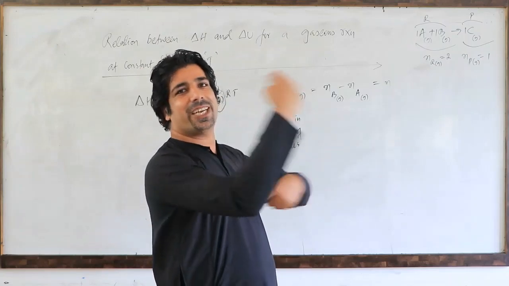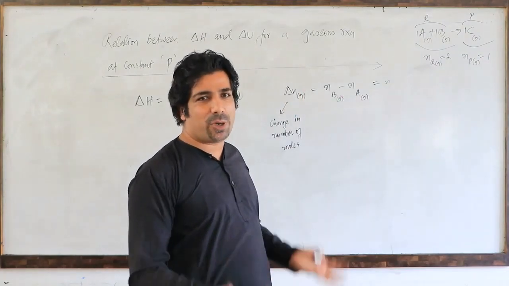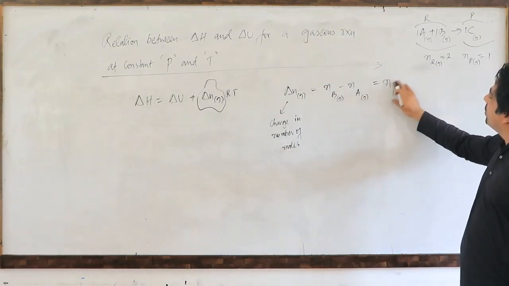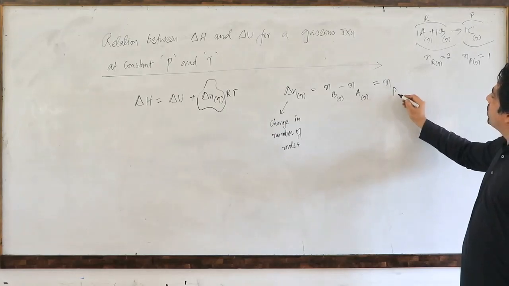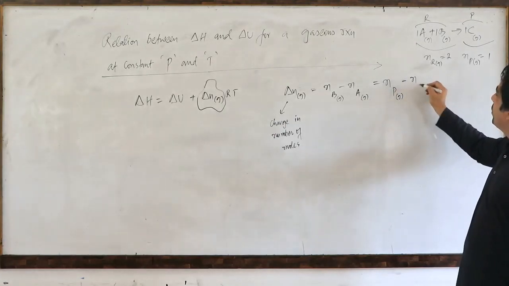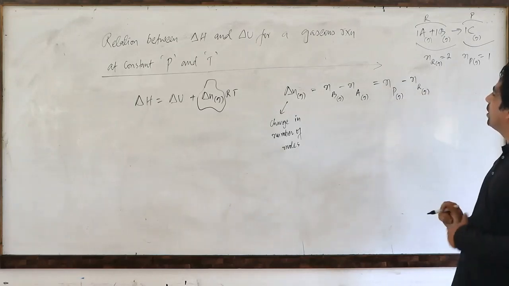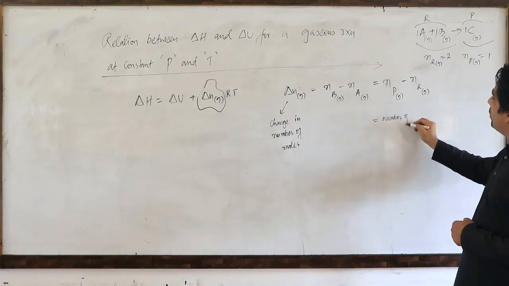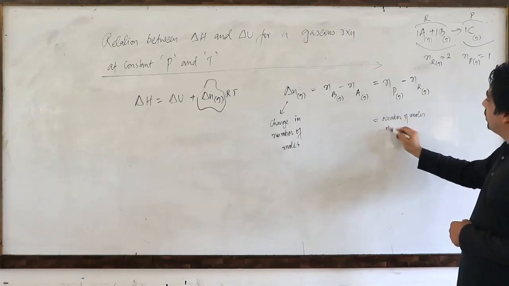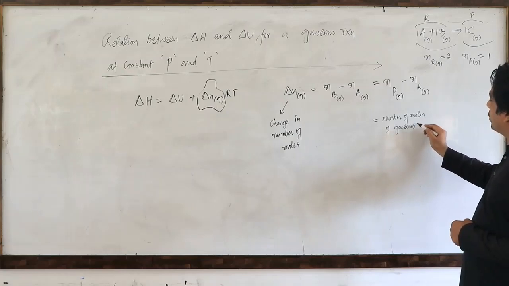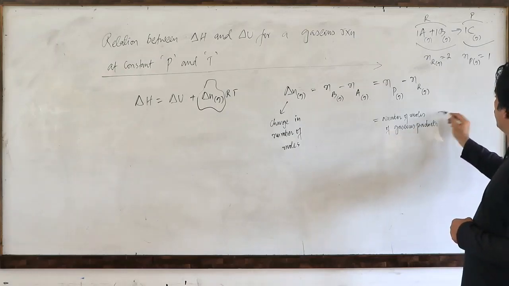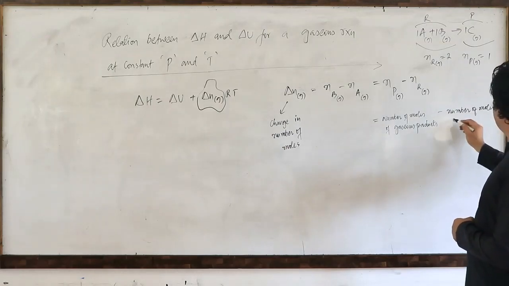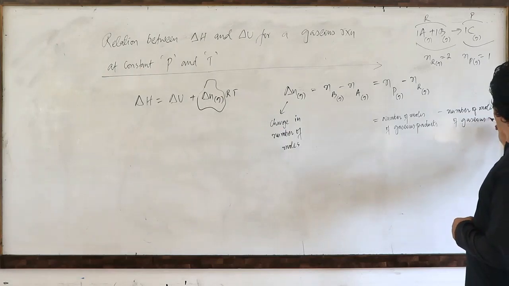And when reactants change into products, the final state will have products. So obviously I will write Np, the number of moles of gaseous products, minus the number of moles of gaseous reactants.